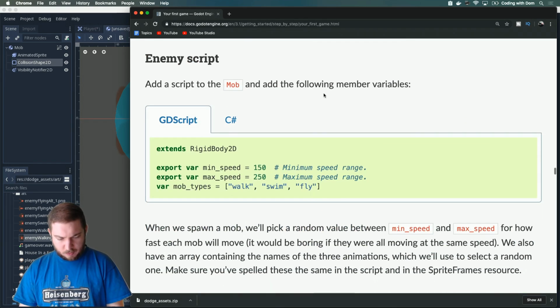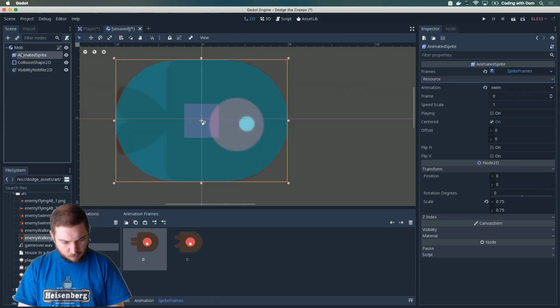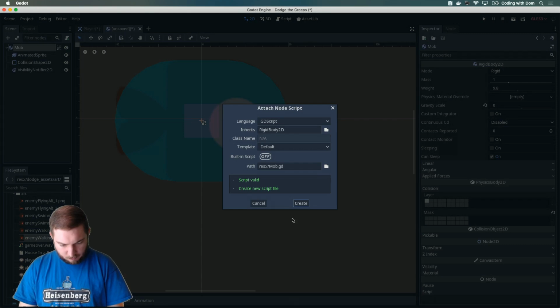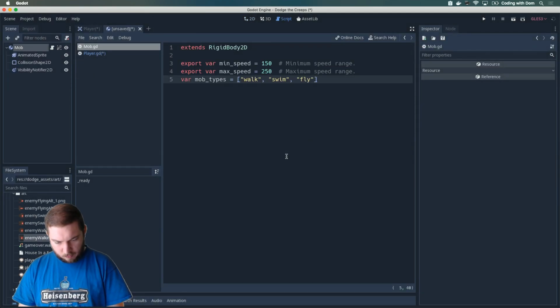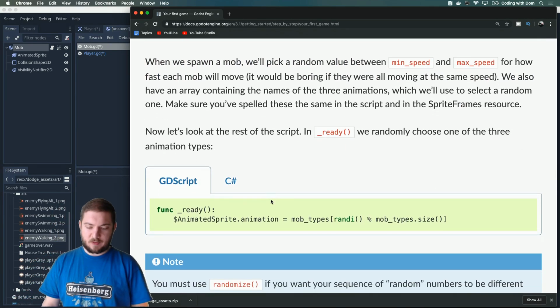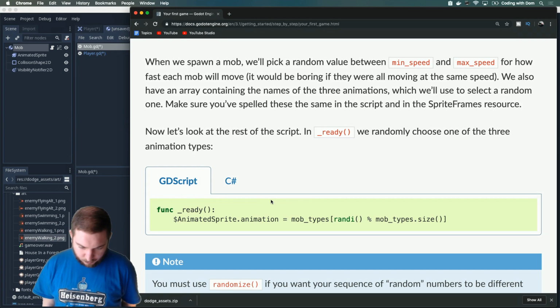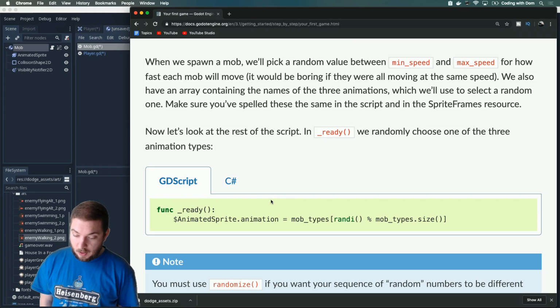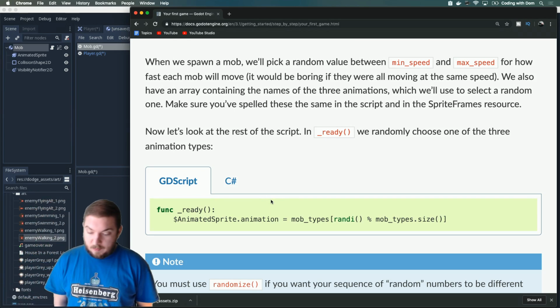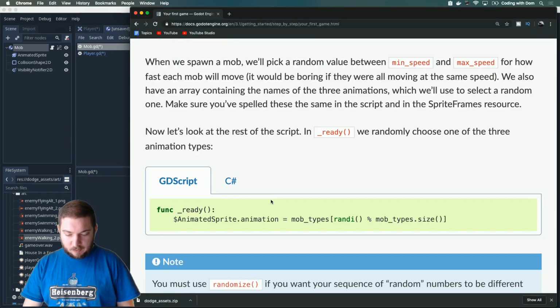Add a script to the mob and add the following member variables. When we spawn a mob, we'll pick a random value between min speed and max speed for how fast each mob will move. It would be boring if they were all moving at the same speed. We also have an array containing the names of the 3 animations, which we'll use to select a random one. Make sure you spelled these the same in the script and in the sprite frame resource. Makes sense. Now let's look at the rest of the script.